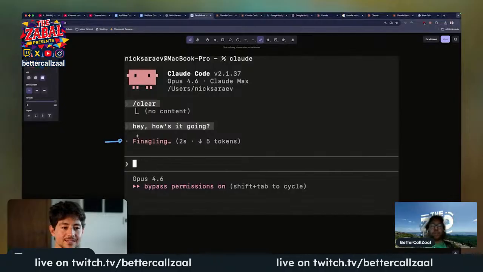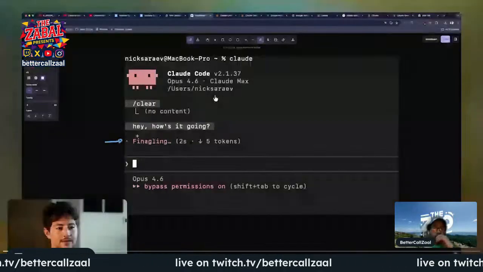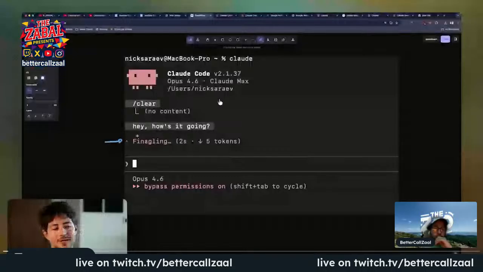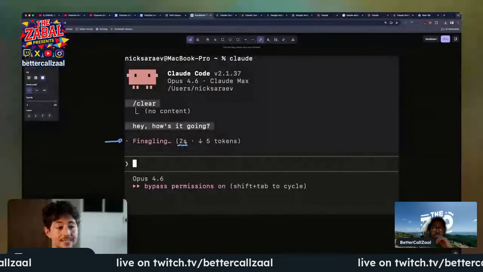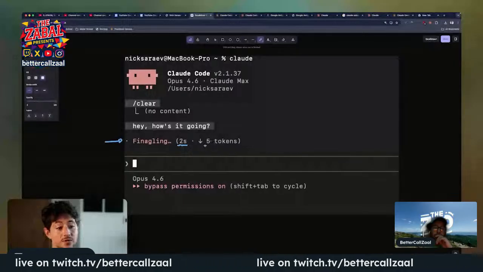Basically, anytime it's thinking, it's going to use some word like processing or considering, which are things you can customize. Next, you have the number of seconds that your query has lasted. So I just said, hey, how's it going? And then 2 seconds in, it's now produced token for me.